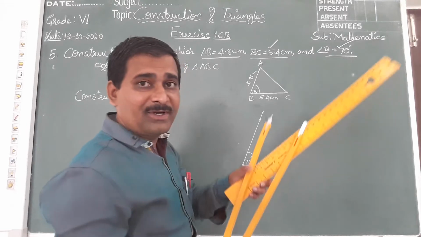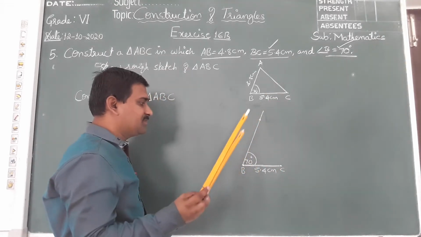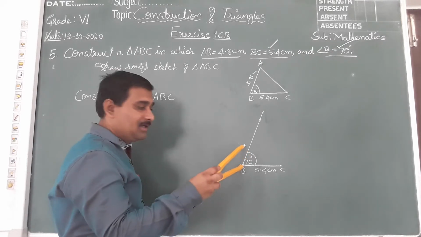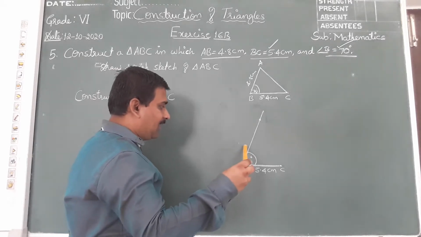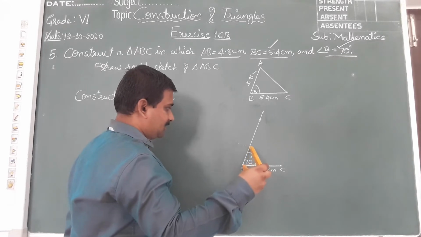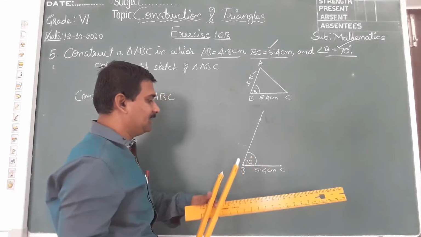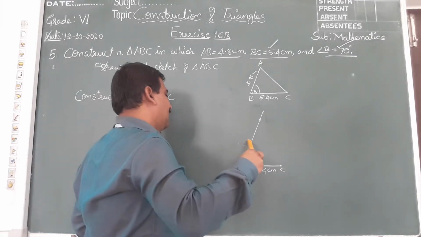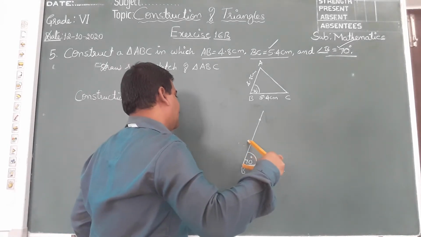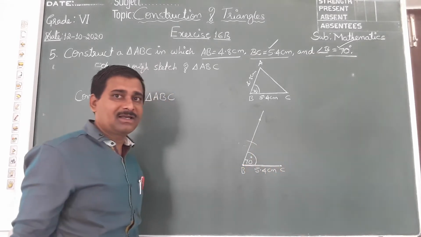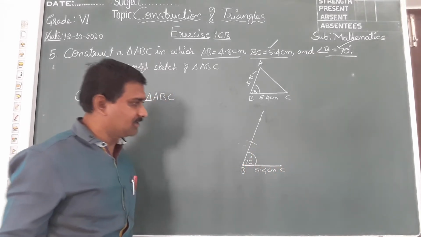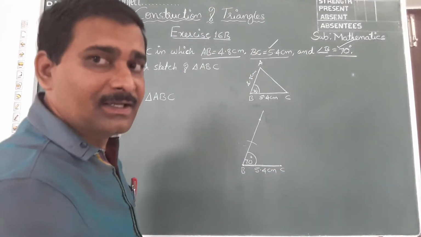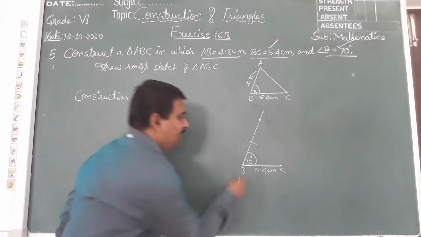Stretch till 4.8 and keep this pointer on B. Keep the pointer on B and mark an arc. Right, children? Now, after marking an arc, you will get one point here.